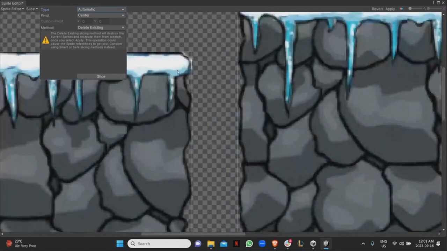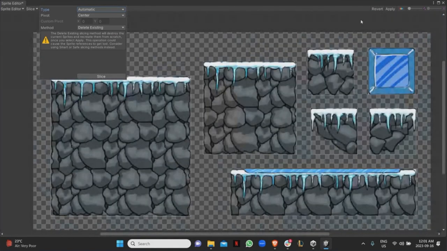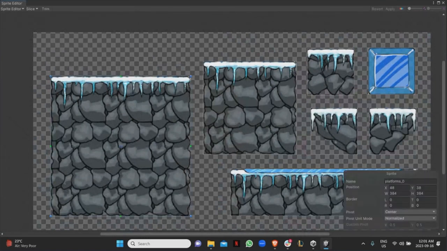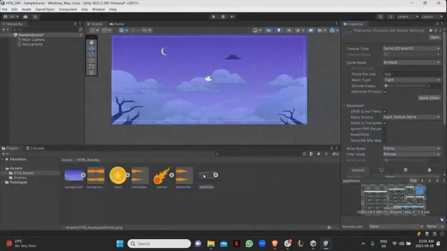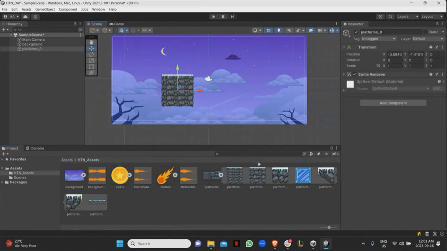You might not be able to see it, I'm not sure, but there are lines like borders around all the different platforms that are there. And then over here, when you click apply, now this is done. So now that we're back here, if I click on this button right there, it'll show all the different sprites that are now separated from the main one. And I can just click on and drag them here as I would want, right?